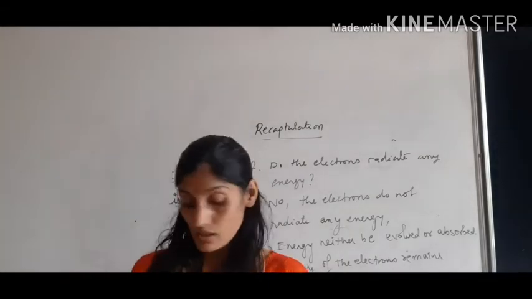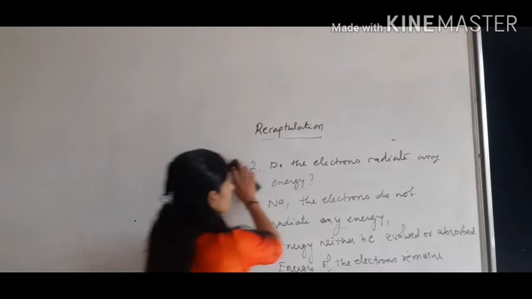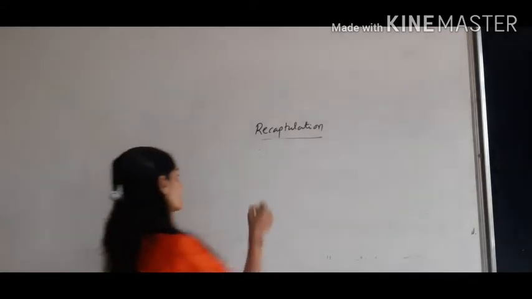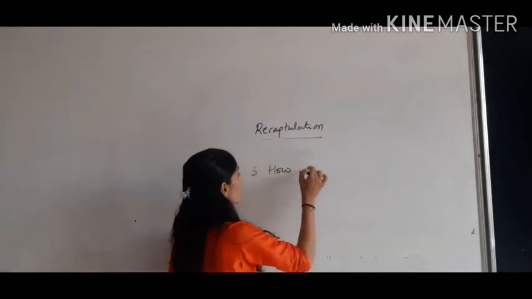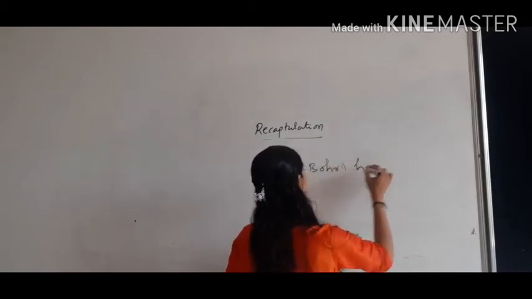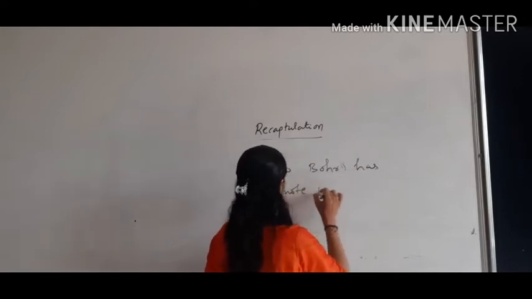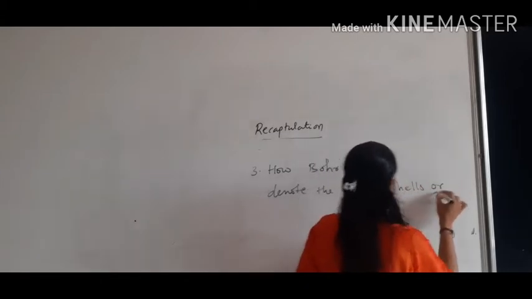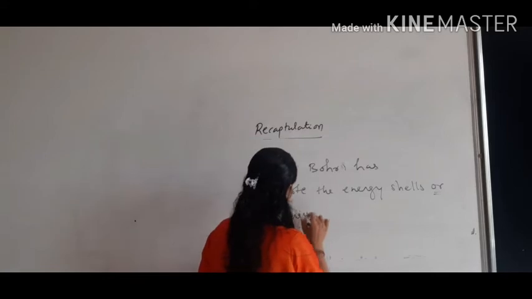Now the third question. According to Bohr's model of an atom, how has Bohr denoted the energy shells or energy levels?